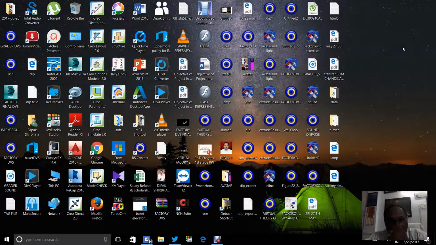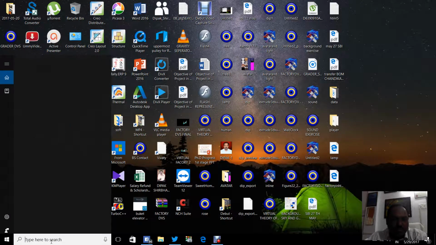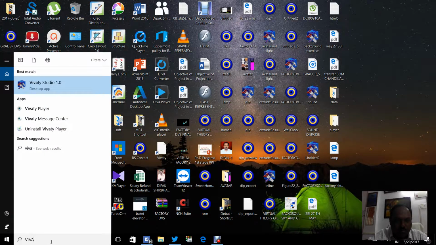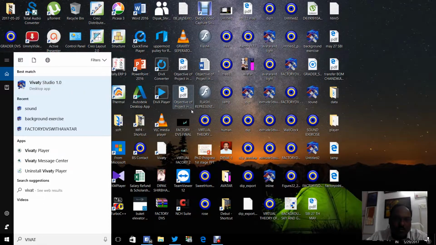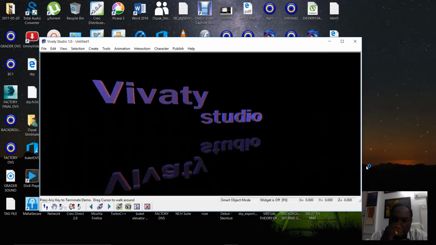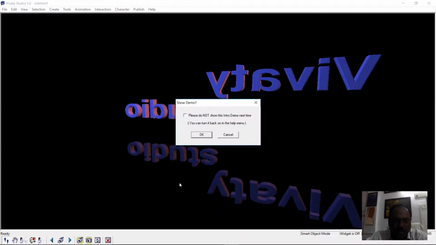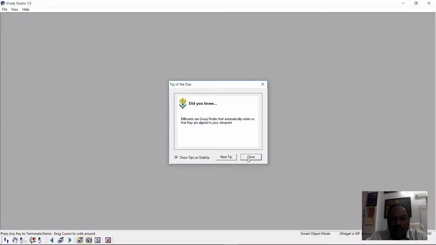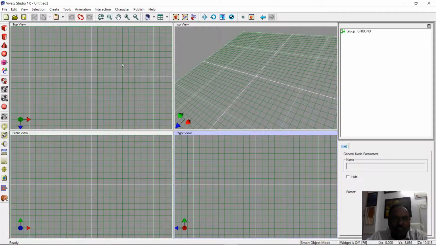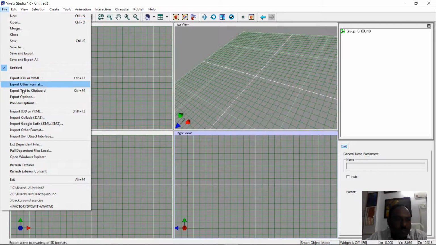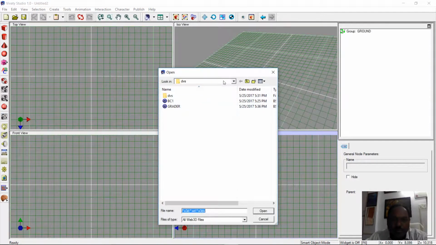Let us start with the exercise. First of all, we will start our Vivaty Studio. This is the Vivaty Studio, which lets you create VRML worlds. Now I'm going to import one file into this Vivaty Studio.